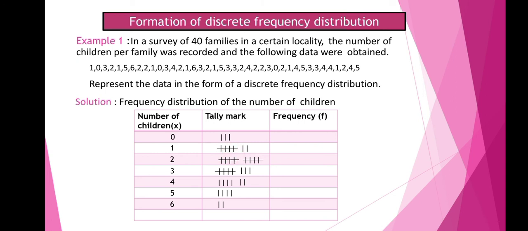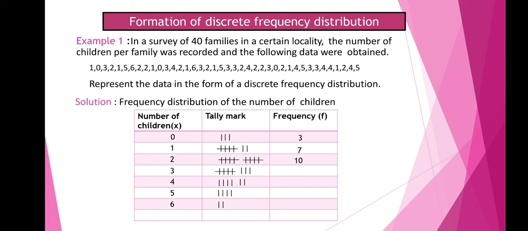Next we have to write down the corresponding frequencies. In the first one, where the number of children is 0, we have 3 tally marks there, so we write the frequency as 3. Next we have 7 tally marks, so write down the frequency as 7.